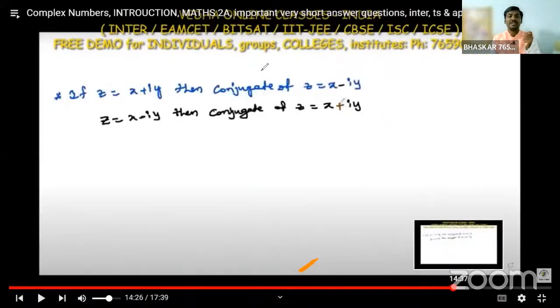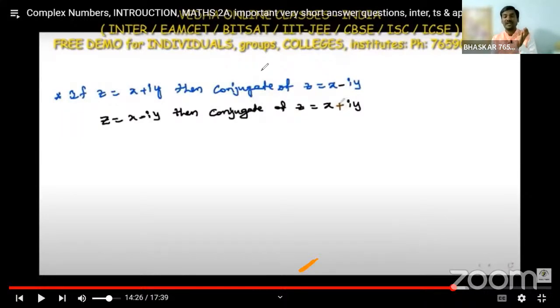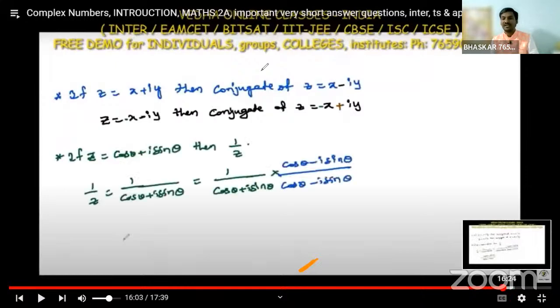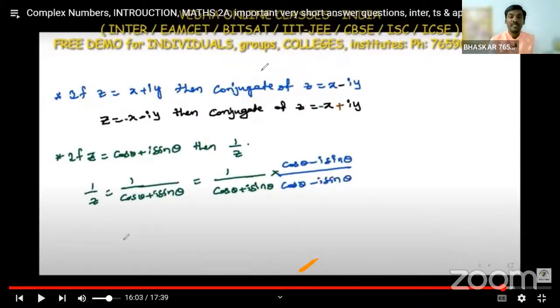And if z is equal to x plus iy, then what is the conjugate? Conjugate means just change the sign. x plus iy means x minus iy is the conjugate. If z is x minus iy, then the conjugate is x plus iy. In this question, minus x minus iy is given.